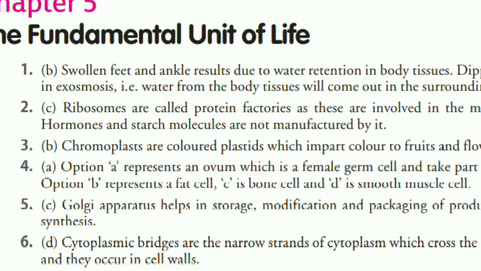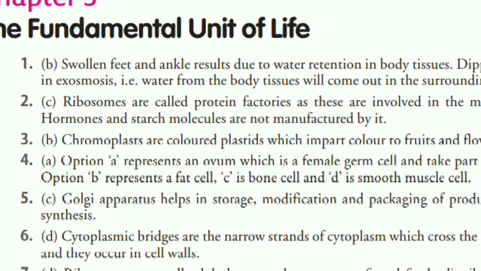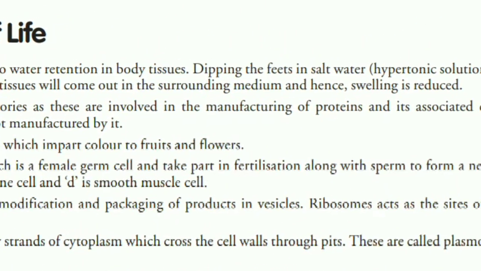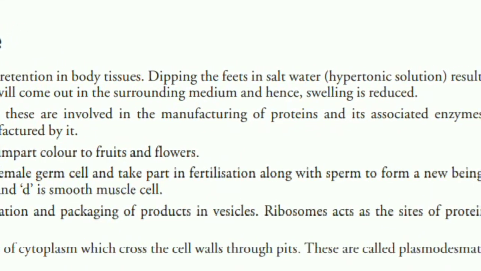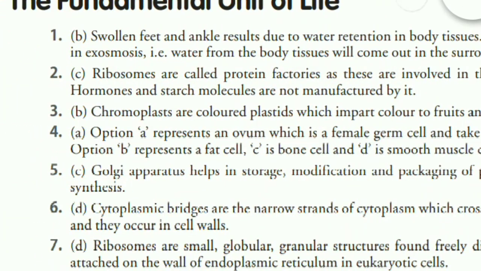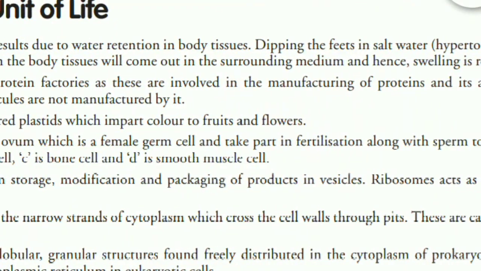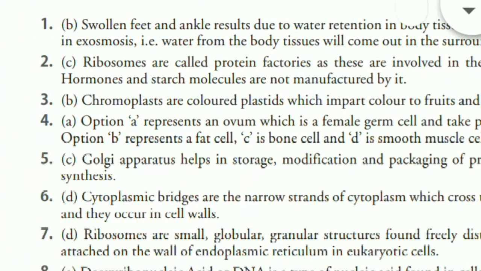That was our answer. Why? Because Golgi apparatus helps in storage, modification and packaging of products in vesicles. Ribosomes act as a site of protein synthesis. Now question number 6, choose the incorrectly matched pair from the options given below, and we chose that cytoplasmic bridges are the narrow strands of cytoplasm which cross the cell wall through pits. So that statement was incorrect.